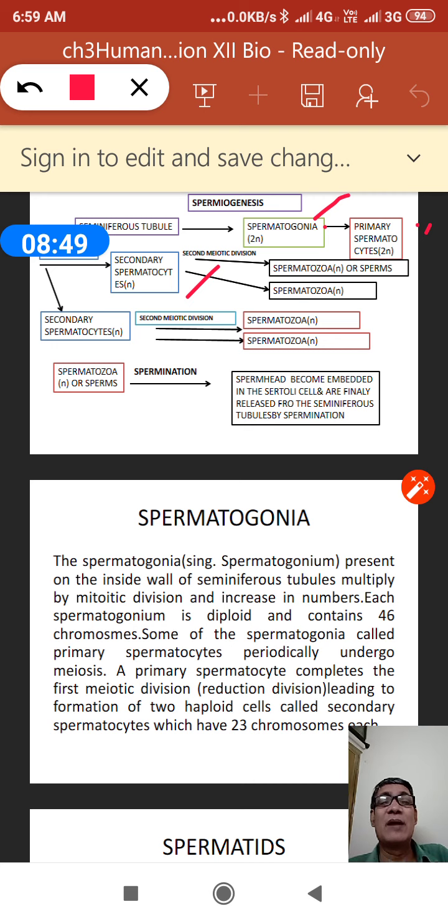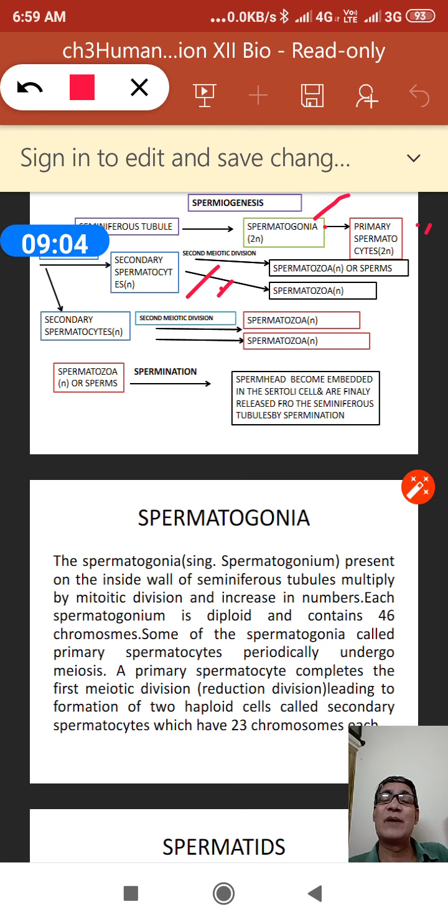The primary spermatocyte is diploid in nature, and when it undergoes meiotic cell division, it follows the first meiotic cell division. That is said to be the secondary spermatocyte, which is a haploid cell, so 23 chromosomes are present in every cell. Then the secondary spermatocyte will undergo the second meiotic division, which I have marked already.